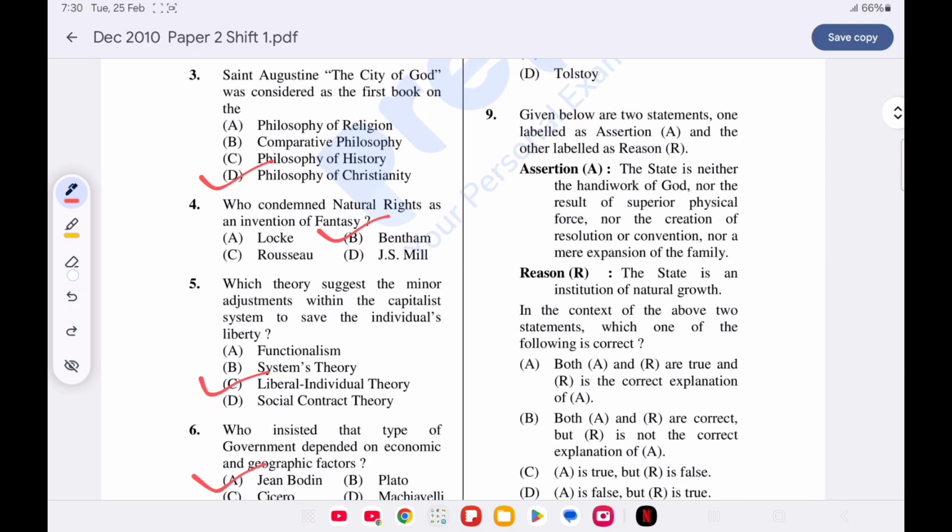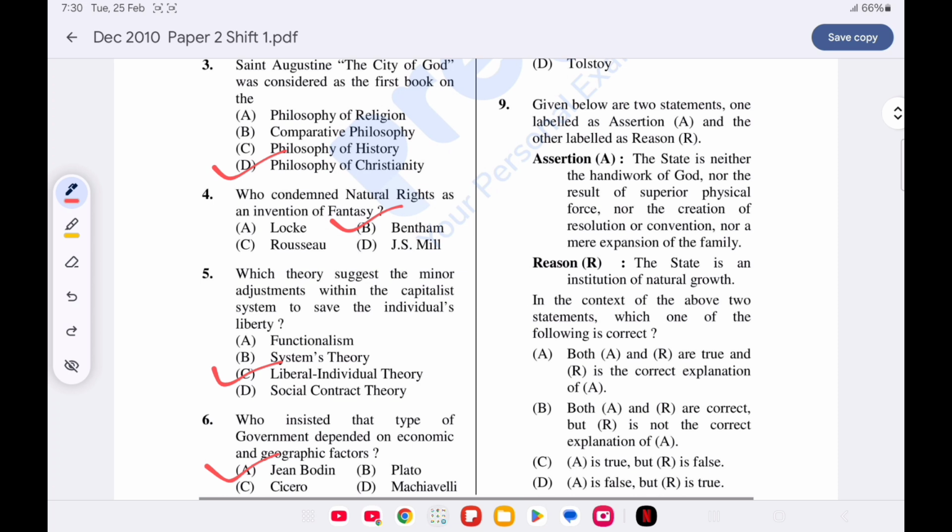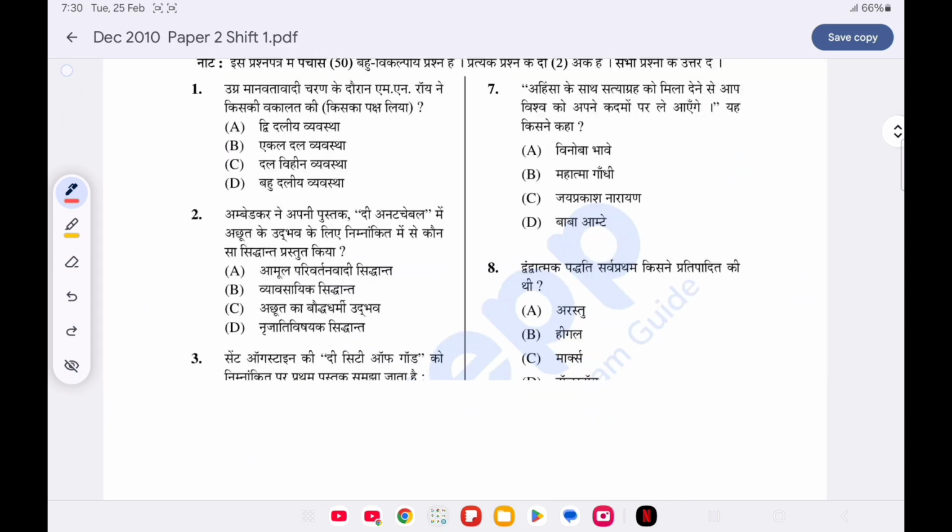Question number 9. Assertion reason. Assertion: the state is neither the handiwork of God nor the result of superior physical force, nor the creation of resolution or convention, nor a mere expansion of the family. Reason: the state is an institution of natural growth. Both A and R are true, and R is the correct explanation of A. So question number 9 answer is A. Now move on to the next question.